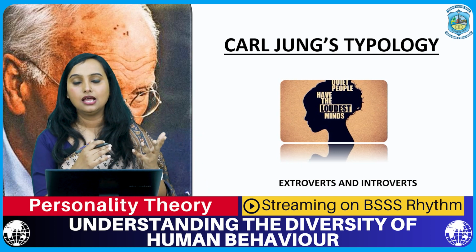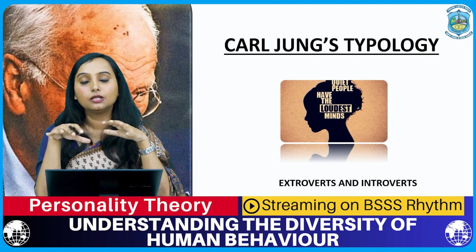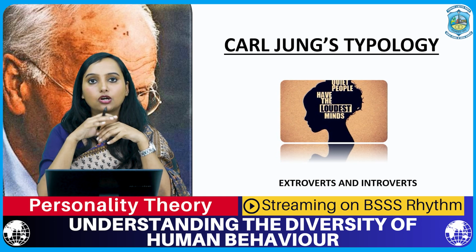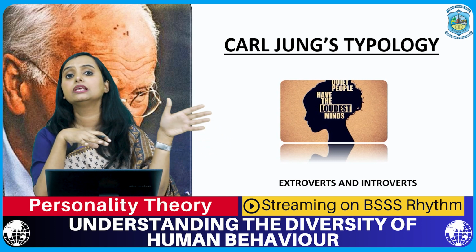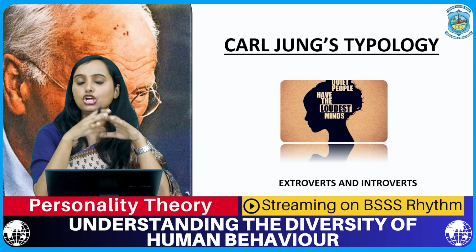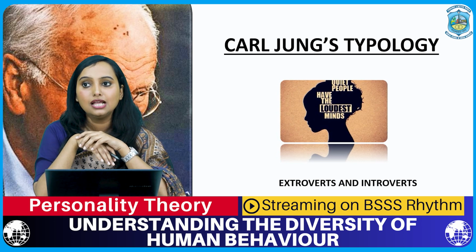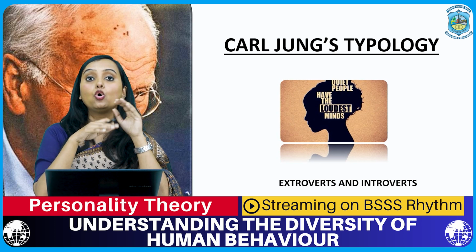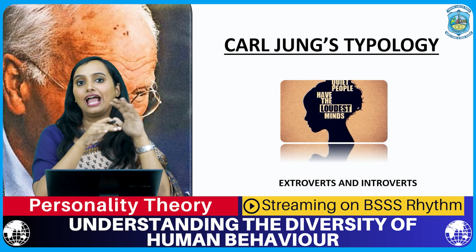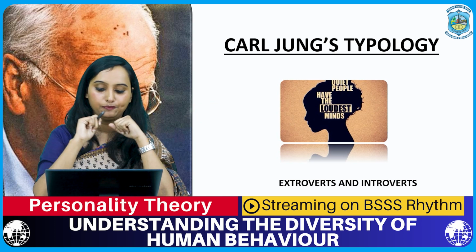Jung postulated his typology on the basis of psychological characteristics, right? And there would be people who actually enjoy the presence of others and hence are called extroverts. Introverts would be completely opposite to this. They are the people who love to remain comfortable in their own space, do not like the presence of many people around them. Also, Carl Jung postulated that they would be the ones who prefer old school traditions, cultures. They would want to go as per the traditions already set rather than experiencing something new in their life.